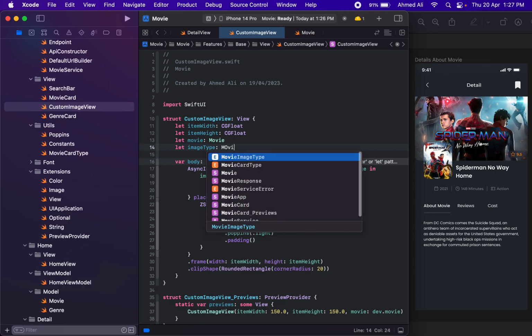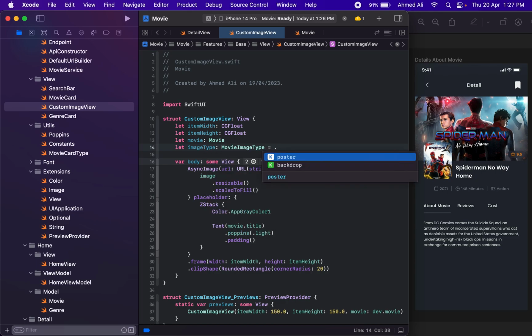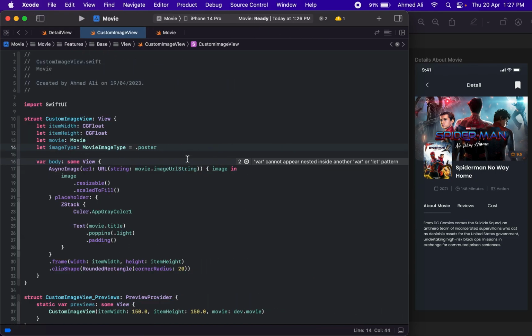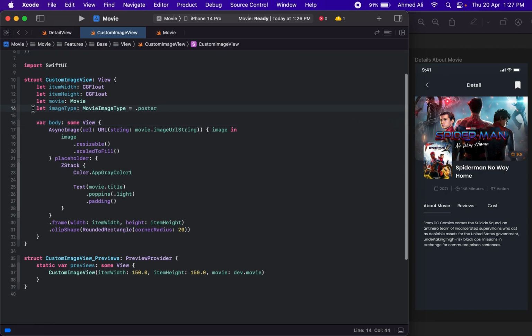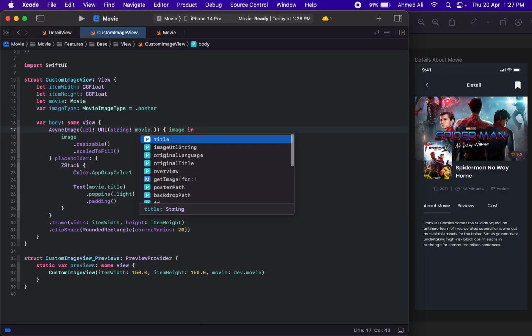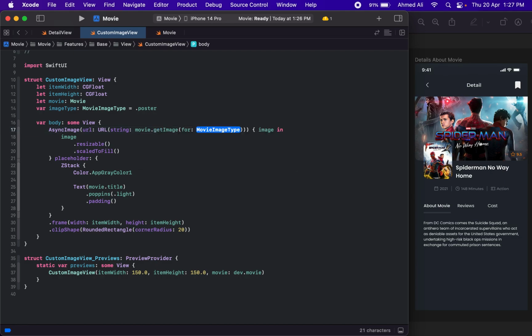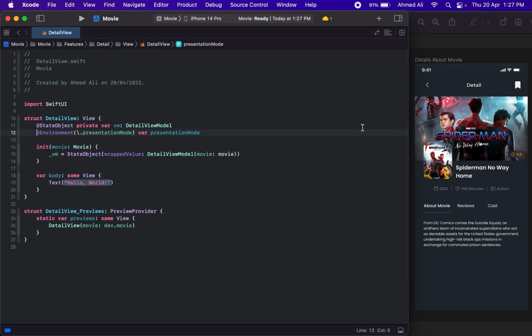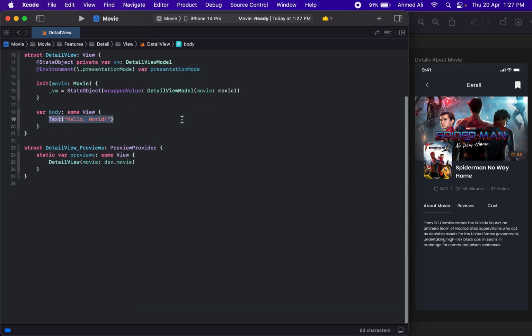So movie image type, and by default let's use the poster image. So in here what we can do, let's make it var so that the user can change it. So in here, instead of this, we can use the movie dot get image for image type. So by default it will keep on getting the poster image, but for this detail view we will utilize both of them. So that's one thing we had to do.